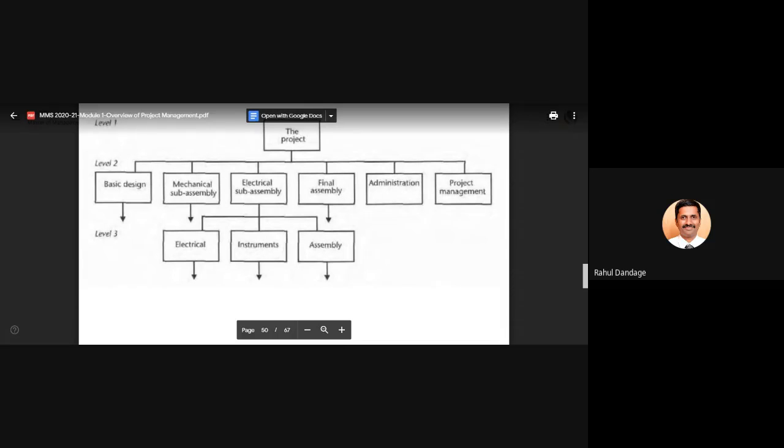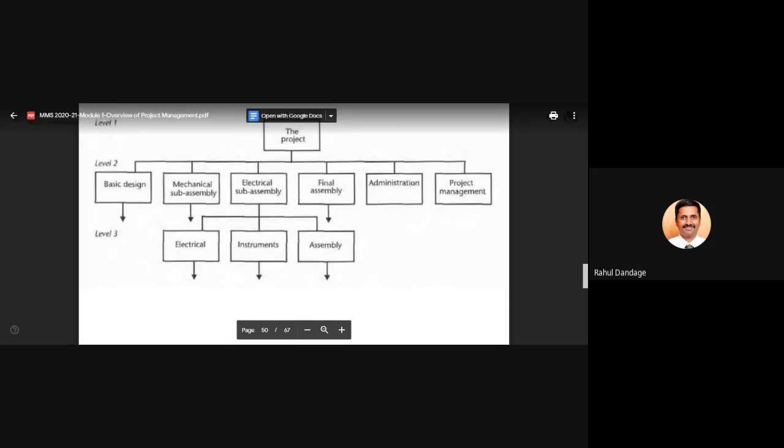So if we go from level 1 towards the higher level, that is level 2, level 3, level 4, level 5, higher in the sense the number goes on increasing. We start with level 1, then level 2, level 3, we are going top to bottom, in the downward way.